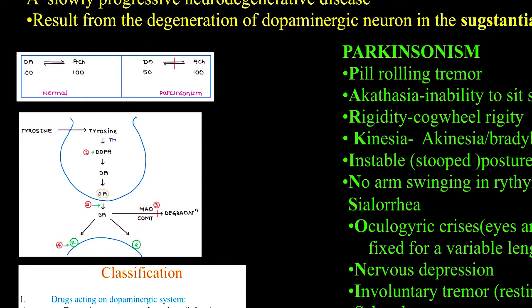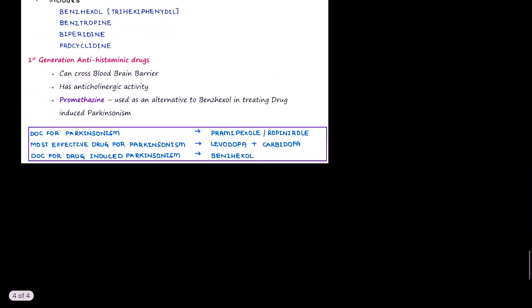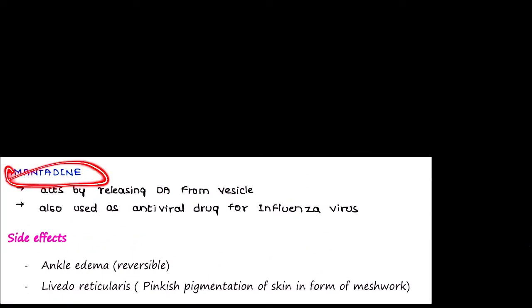Now let's talk about the drugs that help release dopamine into the synapse. That is amantadine. It acts by releasing dopamine from vesicles. It is also used as an antiviral drug for influenza viruses, so amantadine is the antiviral drug used in anti-Parkinsonism therapy.